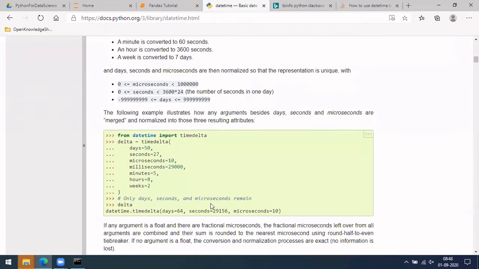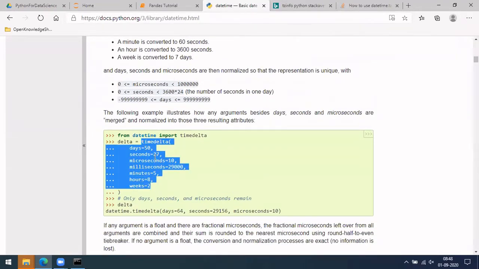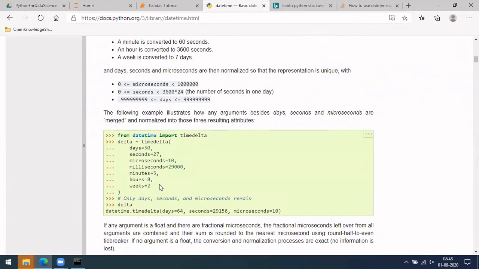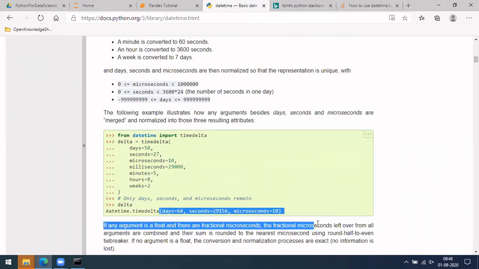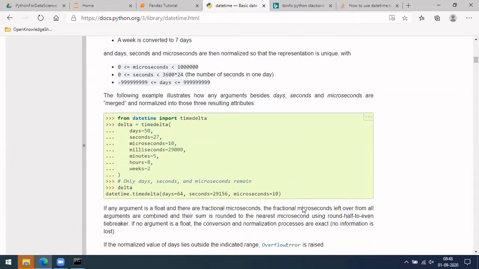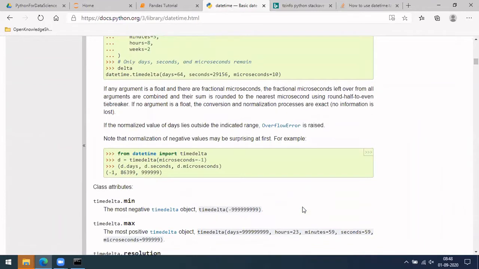The main thing that is important is what I just showed you, the time delta. We can add milliseconds, microseconds, hours, weeks as well in this format. Automatically it will convert into a time delta and show it. This is one more thing: you can subtract as well, and then it is like -1.